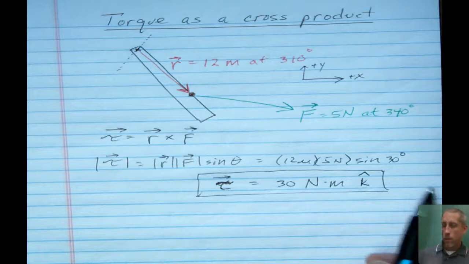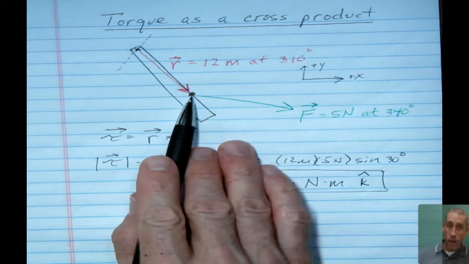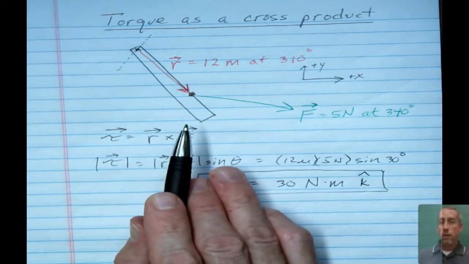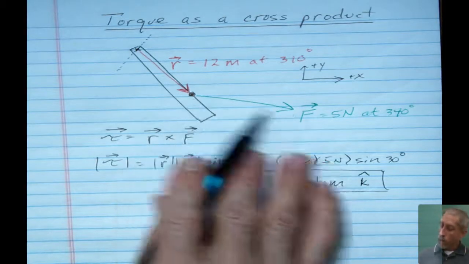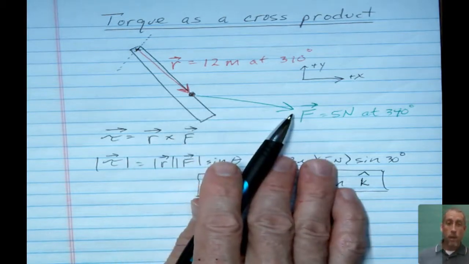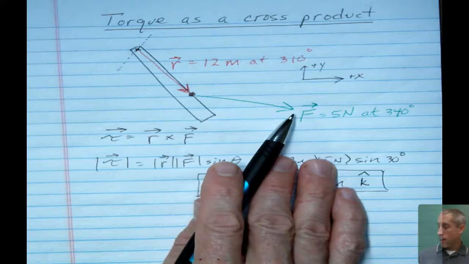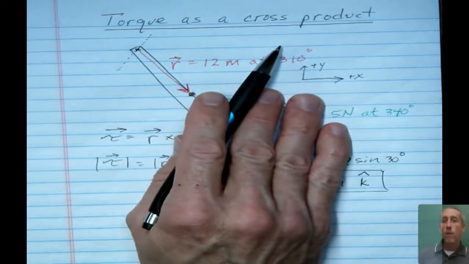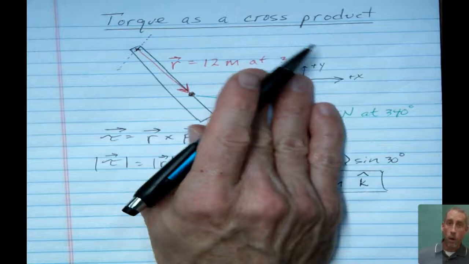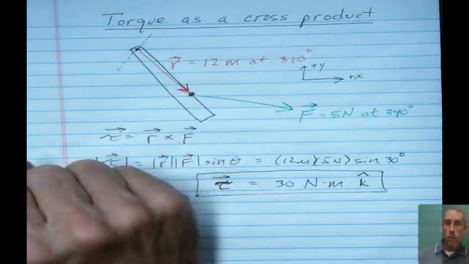It's a little weird because there is nothing actually coming out of the page at us, you notice. This is just the direction that we describe for this torque. A better name for this torque vector for most people would be counterclockwise, because that is the direction that we end up spinning this thing. But in the formal vector notation, counterclockwise always means out of the page towards you.